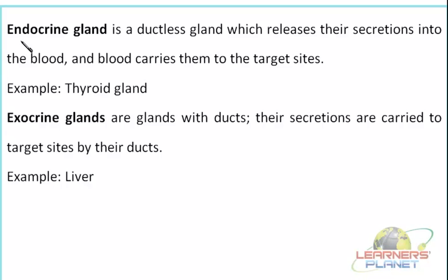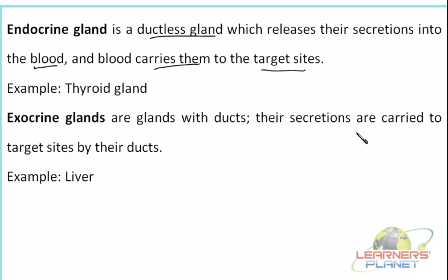So now let us clearly understand the exact meaning of these glands with the help of some examples. Then it will be more clear. So endocrine glands, we said, are the ductless glands which release their secretions. Now these secretions are drained into the blood, and the blood is going to carry these particular secretions to the target site.